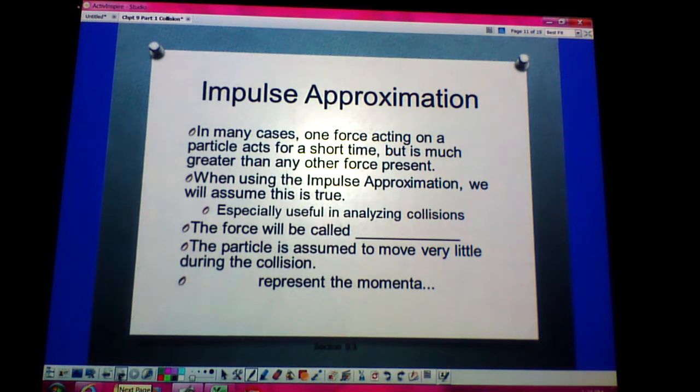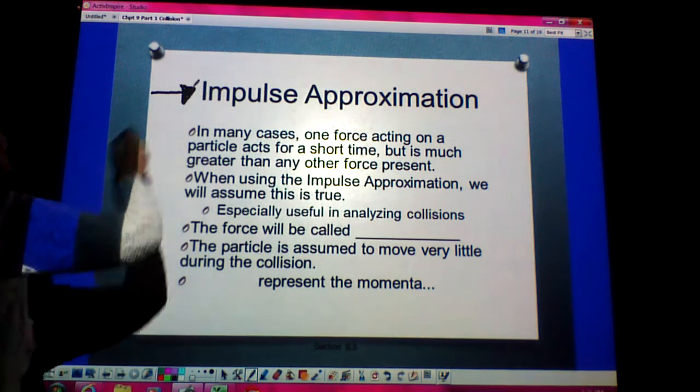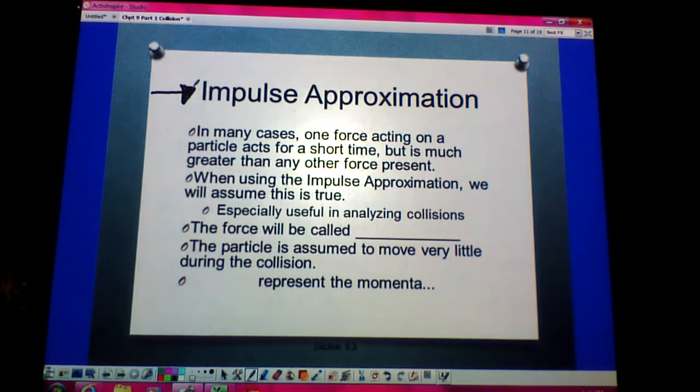Okay, so in many cases, one force acting on a particle will act for a very short time, but it's much greater than any other force that could be present. So a lot of times when we talk about impulse, we think about something called the impulse approximation, and we just assume that this is true. Now, usually this impulse approximation is helpful for us when we're analyzing collisions, and we'll probably talk a lot more about this when we're analyzing your data from your lab. We'll do maybe a couple calculations with impulse. I may throw that in there.